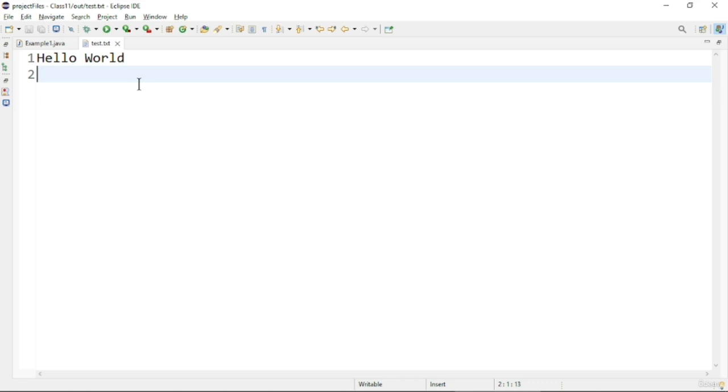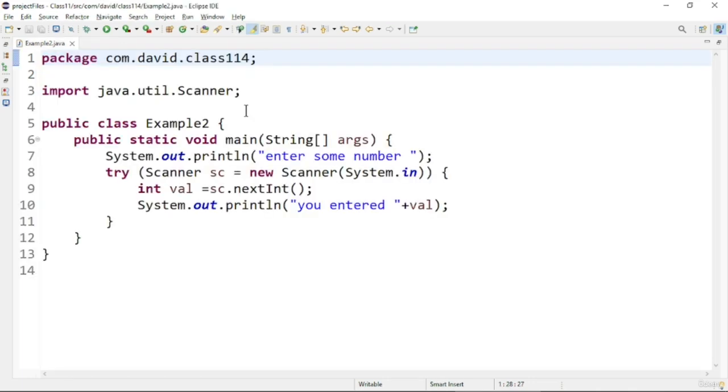Now let us see another program based on try with resources. Now let us see a program based on try with resources in which I only have a try block. There will be no catch block for this particular try block. Now let us see the program.